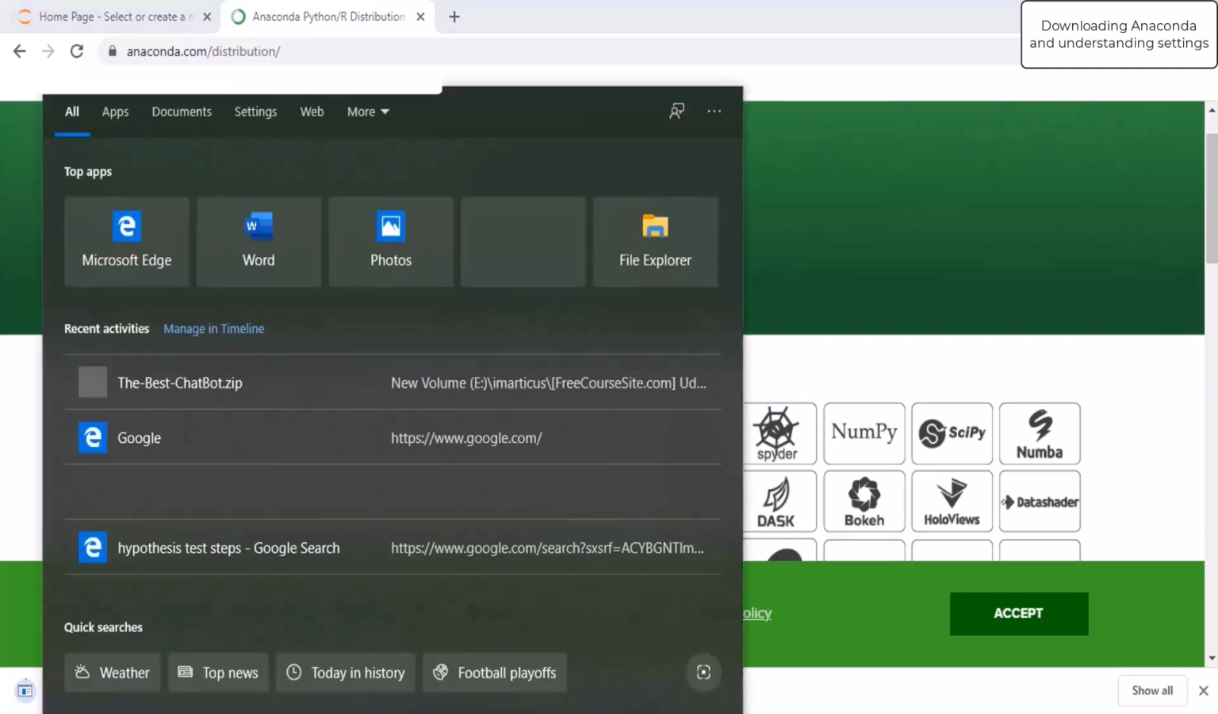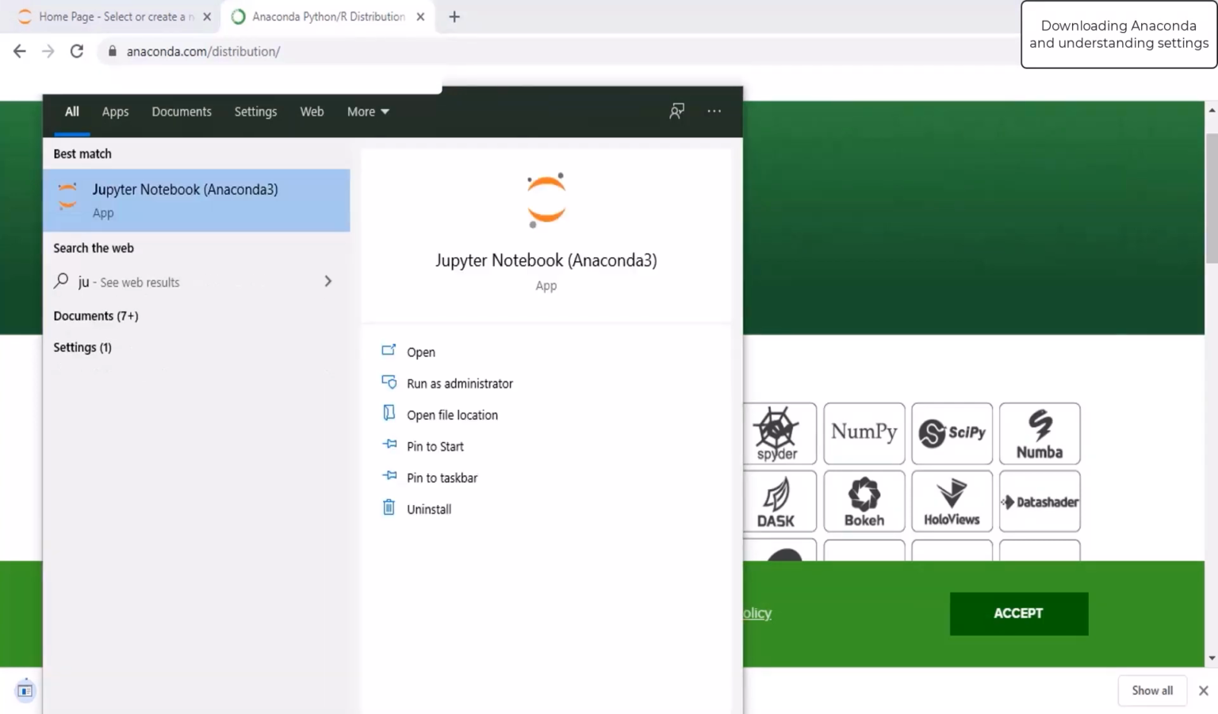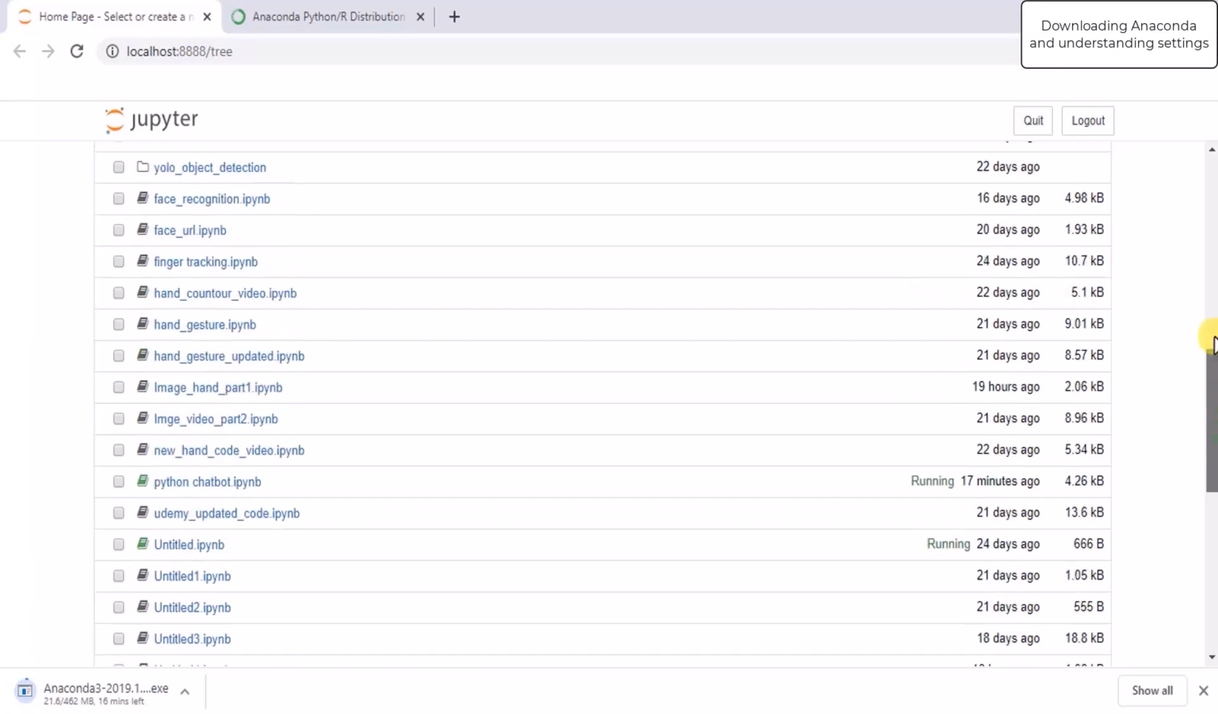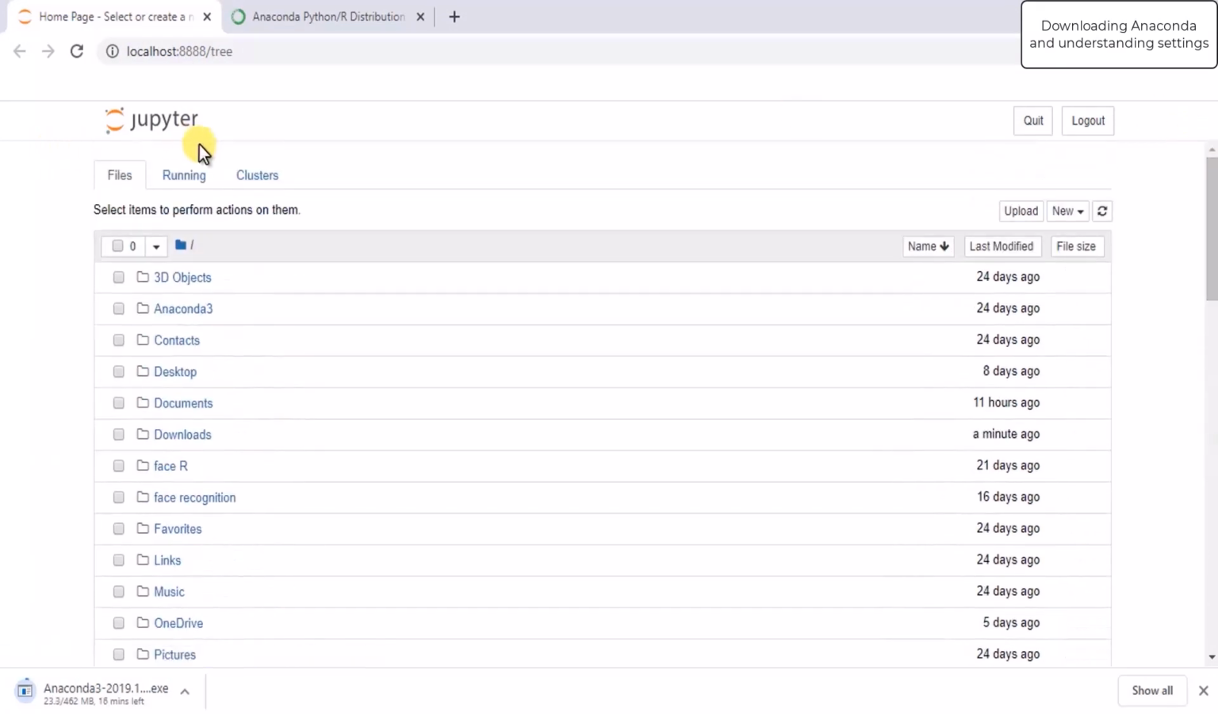After installing the Anaconda, we are going to open the Jupyter file. You will get this Jupyter notebook. You have to write Jupyter, and this Jupyter notebook you will get. So double click this. After double clicking this, you will be able to get this page, which is Jupyter notebook, and this Jupyter notebook opens in a browser. So here you can create your files and different projects.